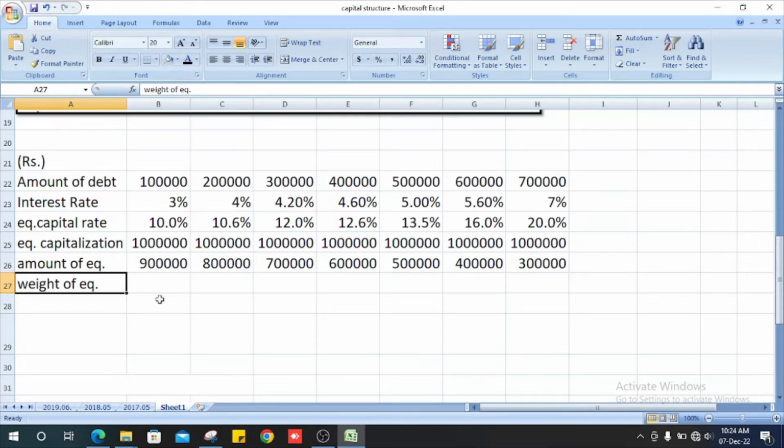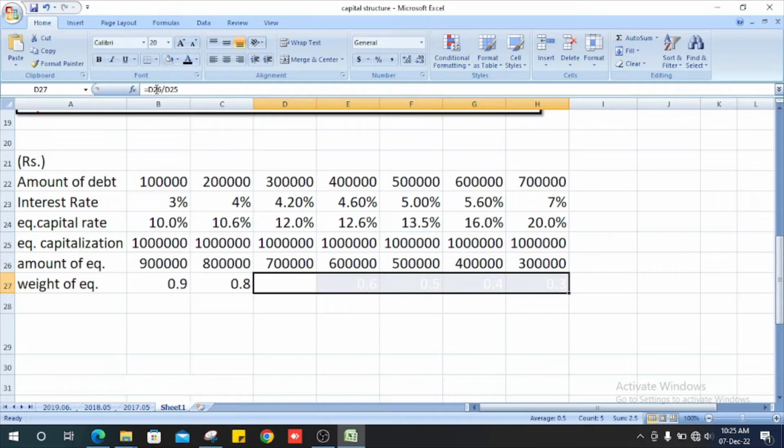How do we calculate the weight of equity? Weight of equity is the amount of equity divided by total capitalization. Get the other values.